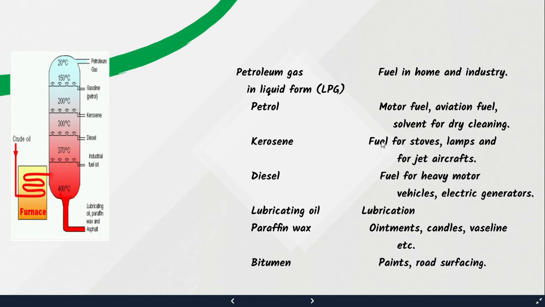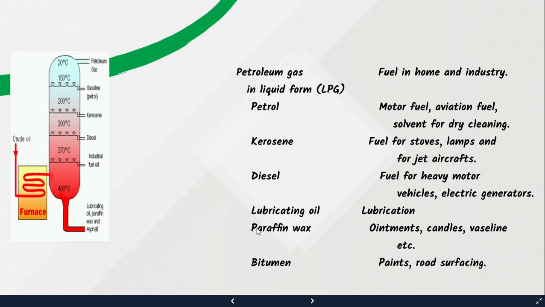Now next is kerosene. Kerosene was used previously, before cylinders were used, in stoves for cooking and all. Apart from that, kerosene lamps are still used, and kerosene is a fuel for jet aircrafts, all these. Now next is diesel. Diesel is a fuel for heavy motors. For lorries and all, you see they use diesel. Okay. Electric generators also, diesel is a fuel. Now lubricating oil for lubrication. We'll come to this lubrication and all in the friction chapter. To reduce friction, oil is used, and that is a lubricating oil.